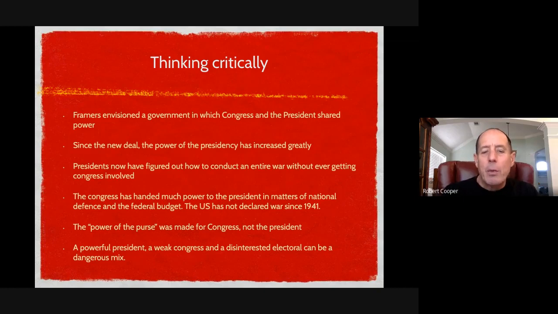A powerful president, a weak Congress, and a disinterested electorate can be a dangerous mix. If the president is super powerful, if Congress is not powerful, if people aren't communicating with Congress, and if Congress can't stand up to the president, and the electorate is disinterested, meaning people in the United States aren't really that concerned about it, then the president becomes even more powerful, and that can be dangerous. There are three branches of government, and originally the founding fathers assumed they would all have about equal power. It hasn't happened. In the 20th century and the 21st century, the president has become way more powerful, and you're seeing that to some extent now.